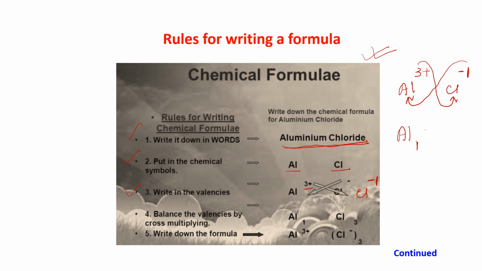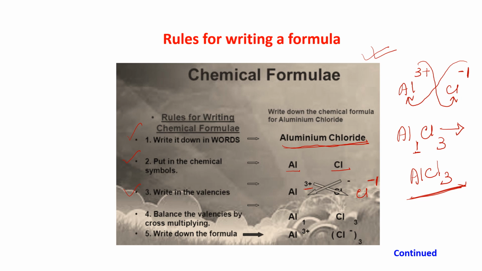Then next you write down Cl, along with the 3 that is coming. So 3 will be here. The 1 you may write or not; generally we do not write it. And then your formula is AlCl3. This is the formula of aluminium chloride. This is known as the crisscross method.